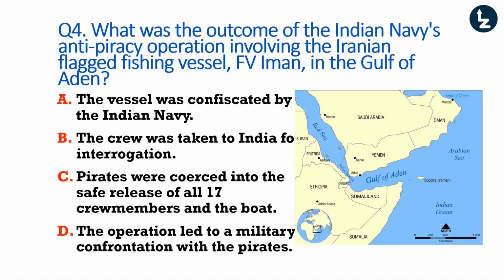What was the outcome of the Indian Navy's anti-piracy operation involving the Iranian-flagged fishing vessel, FV stands for fishing vessel, Iman in the Gulf of Aden? The Gulf of Aden lies over here. It's just south of Yemen, and it's connected to the Red Sea. It's pretty important for trade passages and all. So basically, we are being asked what was the outcome of the Indian Navy's anti-piracy operation, and our options are A,